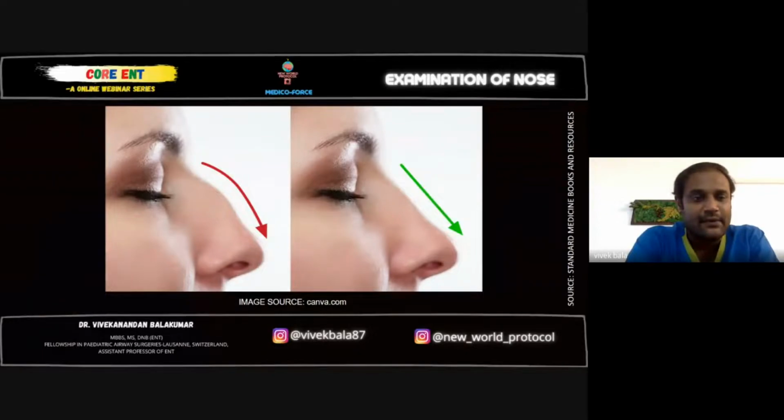And this is a hump deformity, what I was talking about. So see this hump deformity, and this is a post-operative picture of the same patient where the hump has been reduced. So all these surgeries are done internally. We don't cut anywhere around the nose. We make an incision in the ala here and lift it up, and we go beneath the skin onto the bone, and we try to reduce the hump, whatever is there. Okay, all these procedures are rhinoplasty procedures. Next.